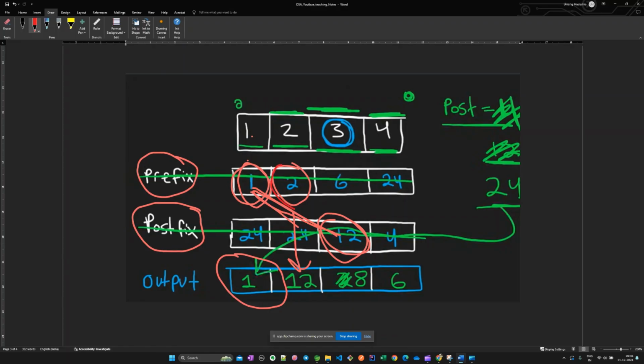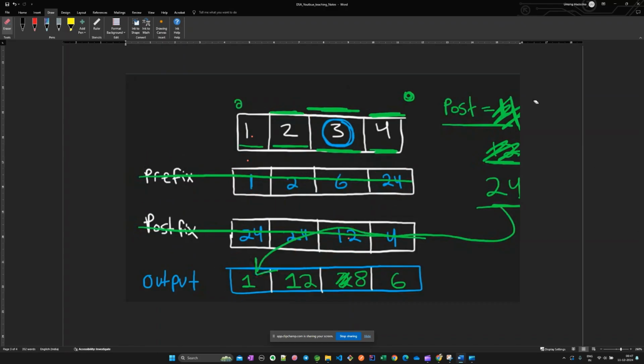Why am I making you understand for this number? Because for this number you have to imagine a default value. So first of all, I'll tell you how, for this number, this is the prefix thing. For this number, you have to take the prefix from here and the postfix from here. Okay, from -1 you take the prefix and the postfix from +1. Let me make you understand with the second element, because that would be our output array.